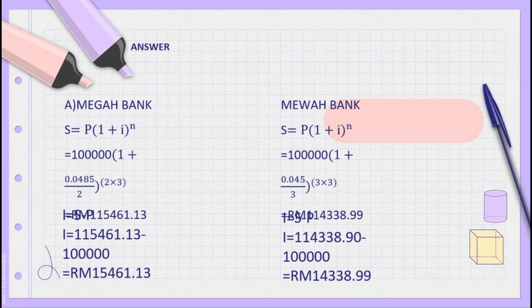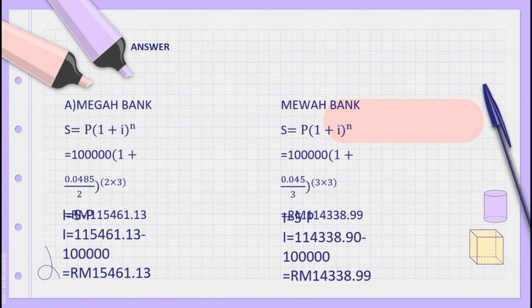So we get the answer 115,461.13 ringgit. For the interest, I equals S minus P, so I equals 115,461.13 minus 100,000. The answer is RM15,461.13.